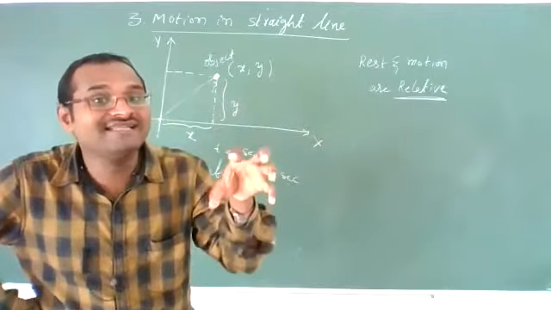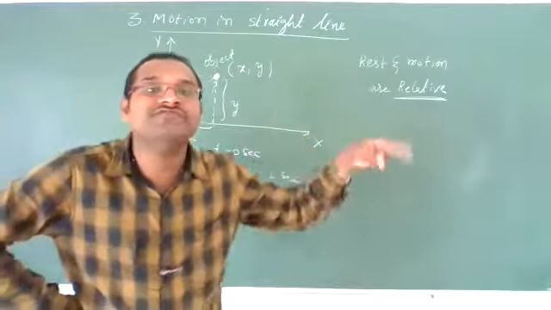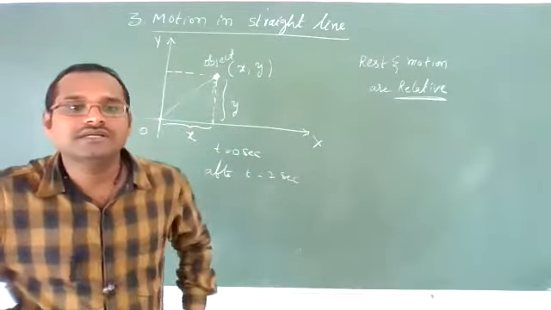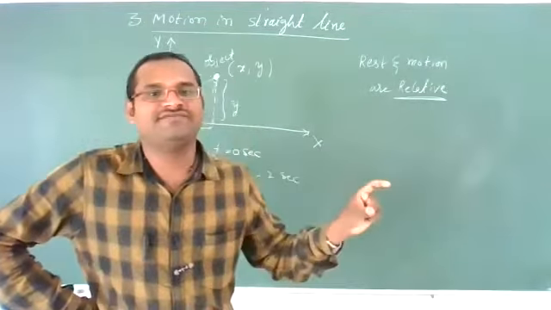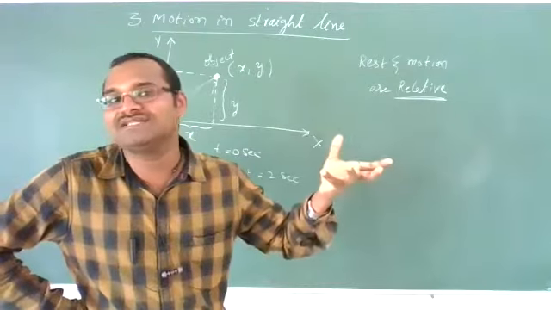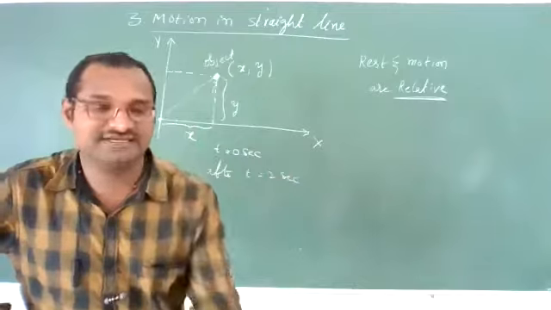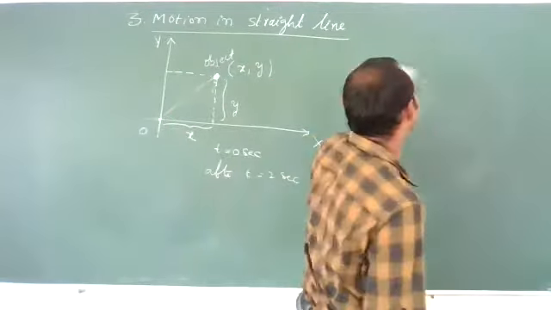So to define this rest and motion, a particular frame of reference, about which frame we are talking about, is required. Clear? If you are not saying about the frame of reference, you can't decide whether the body is in rest position or motion. Okay? Now, two types of frame of references are there.